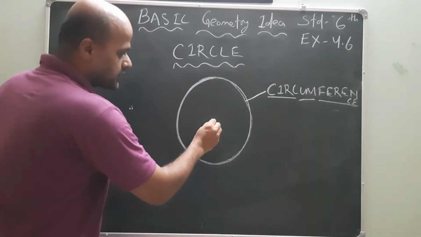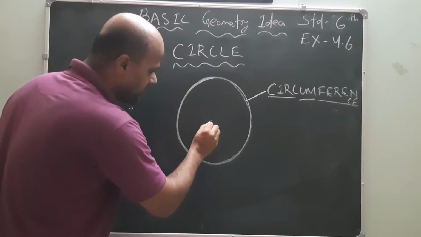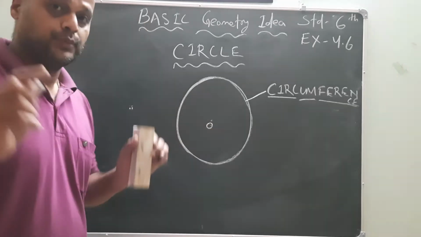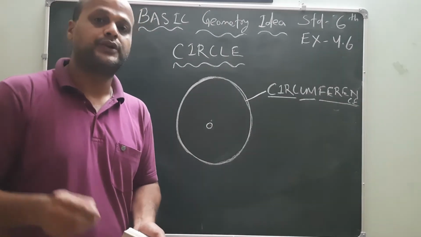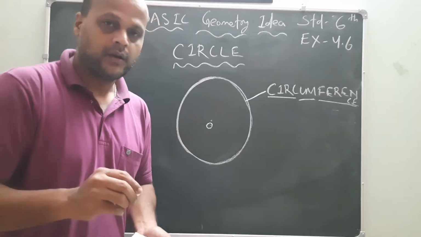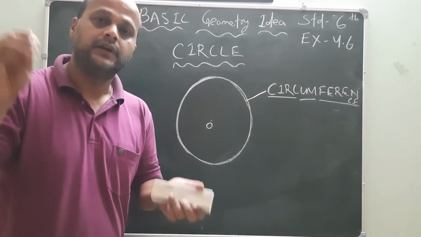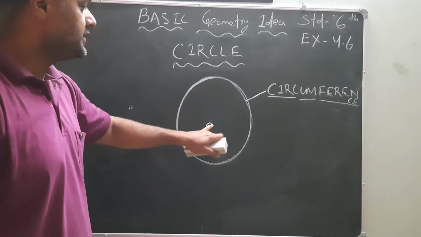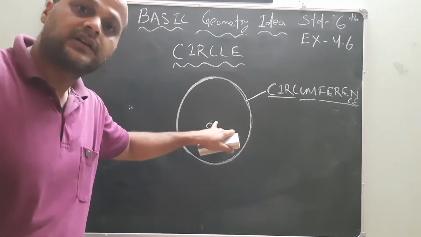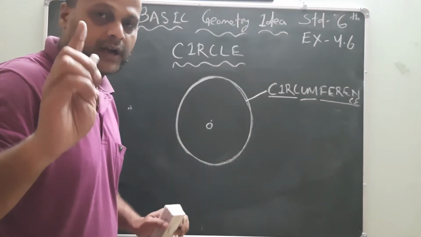Now, this is called the center point. Name it as O. If I put a mark with the help of chalk, pencil or pen, how will you identify that point unless you give a name to it? So O is the center of the circle. Remember one by one, it is very important, my dear friends.